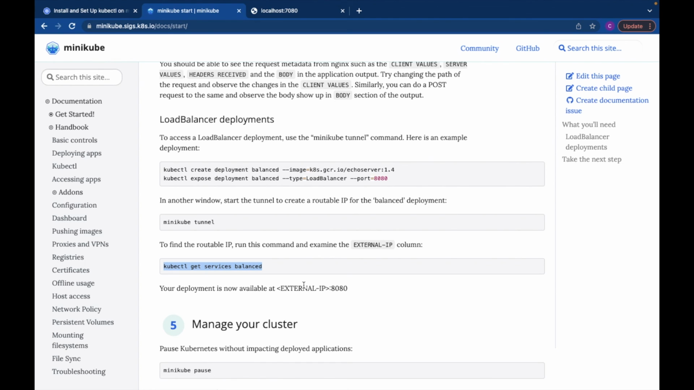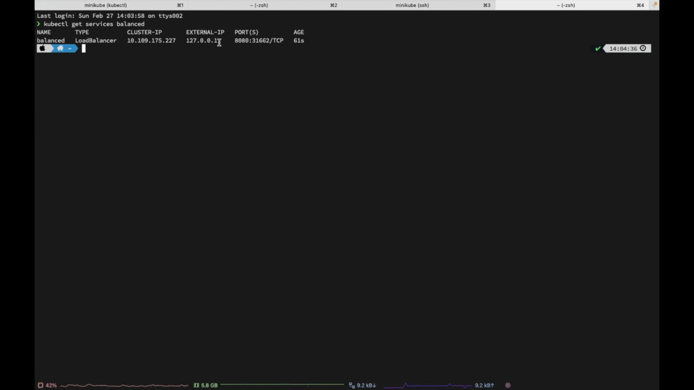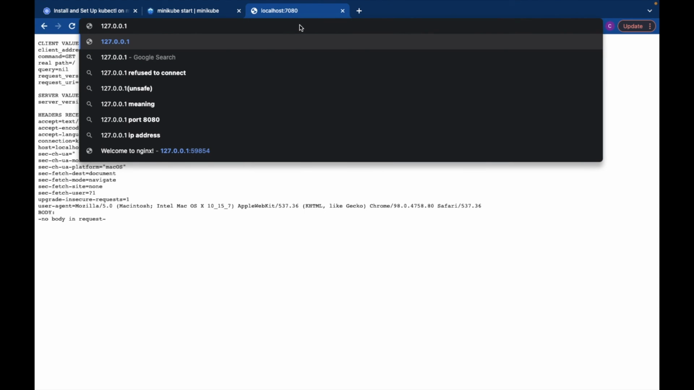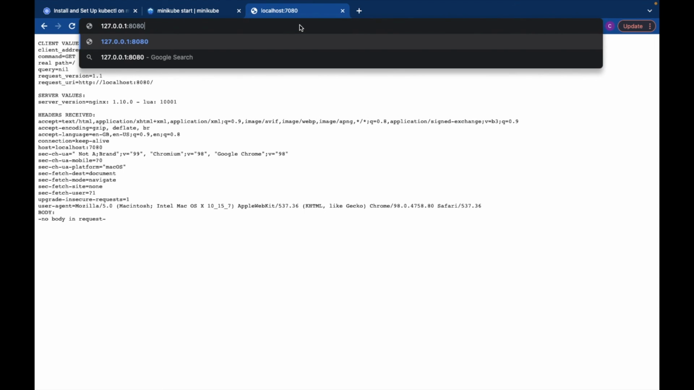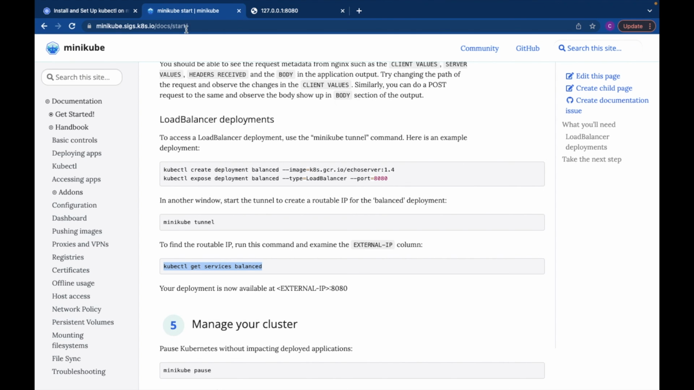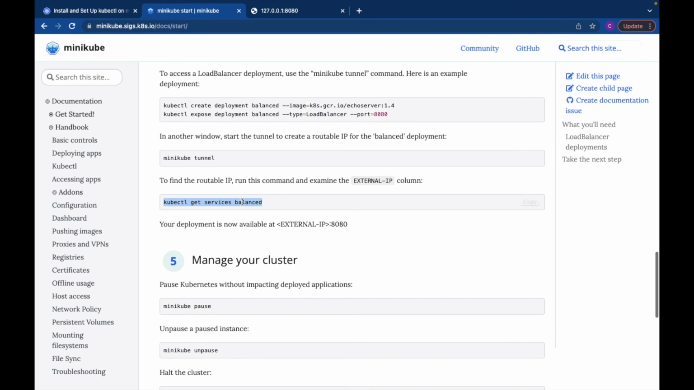So now our deployment is available at external IP colon 8080. Let's enter it, and now we got the same response that we received earlier. So now our deployment is successfully completed, and the service has been successfully exposed.